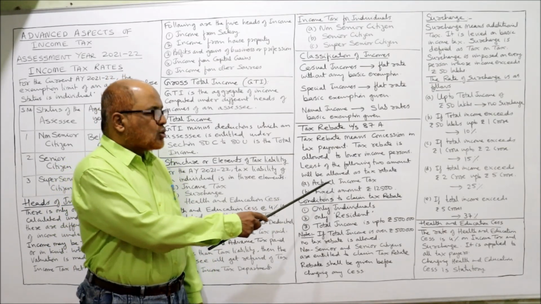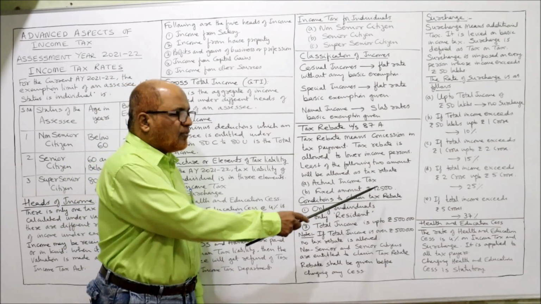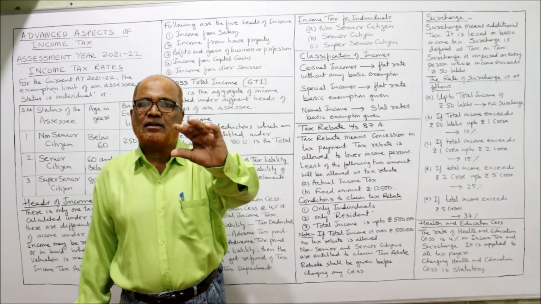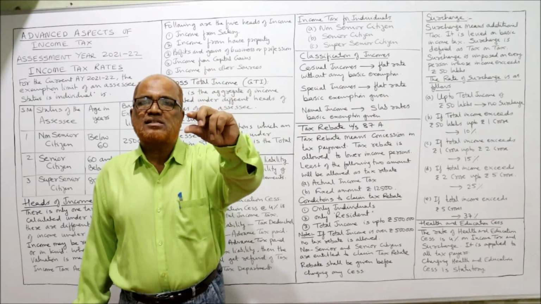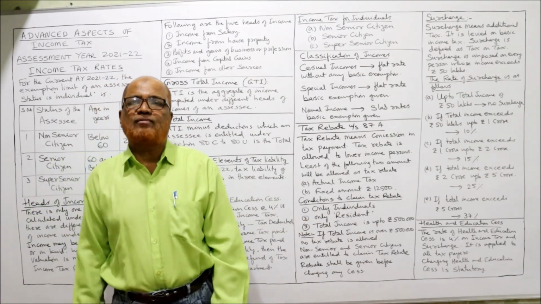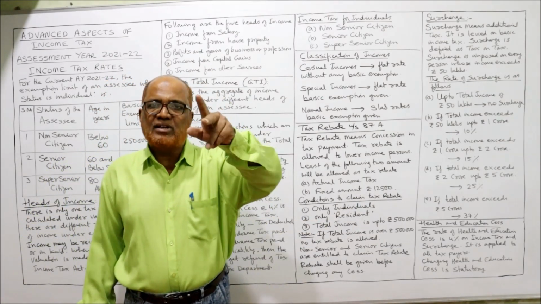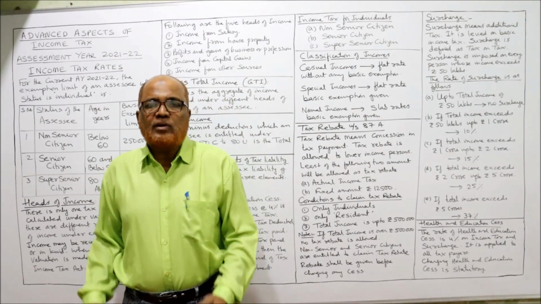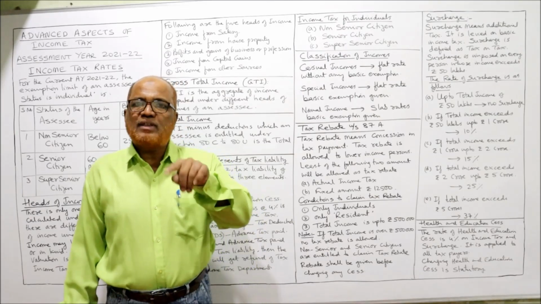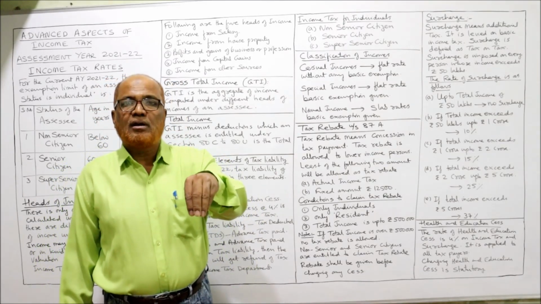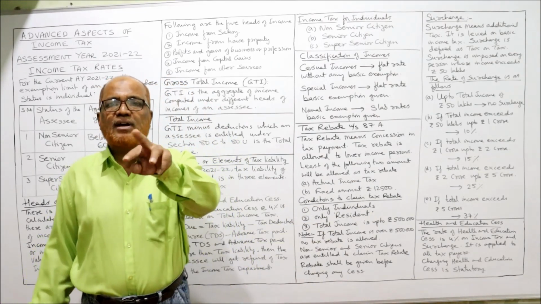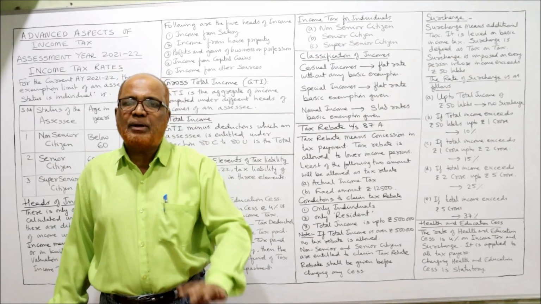What is the list? Actual income tax or a fixed amount of 12,500. First of all, we calculate the actual income tax of the assessee. Suppose the actual income tax is 10,000 and the fixed amount given by the Income Tax Act is 12,500. So 10,000 or 12,500, whichever is least will be allowed. So 10,000 is less, so 10,000 will be allowed as tax rebate. Suppose the actual income tax is 15,000, whereas the fixed amount is 12,500. Whichever is least, 12,500 is least, that will be allowed as reduction.